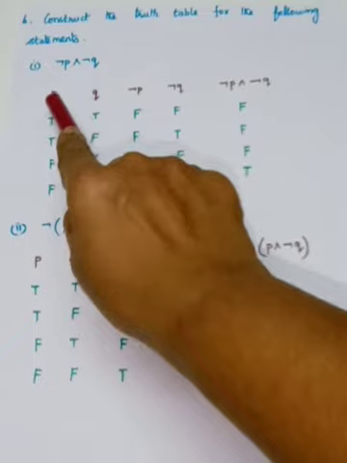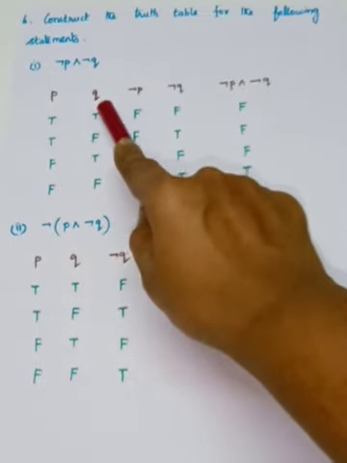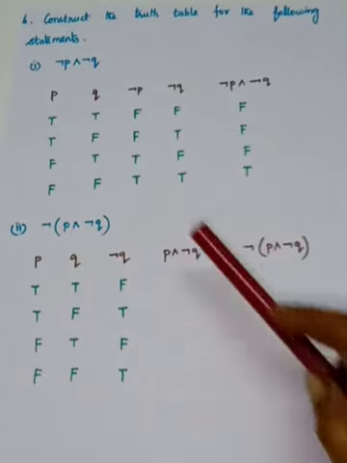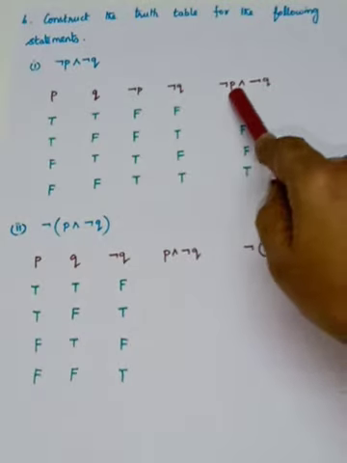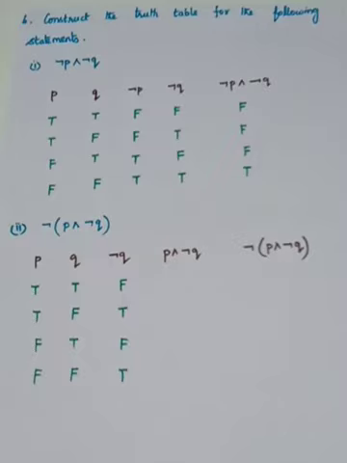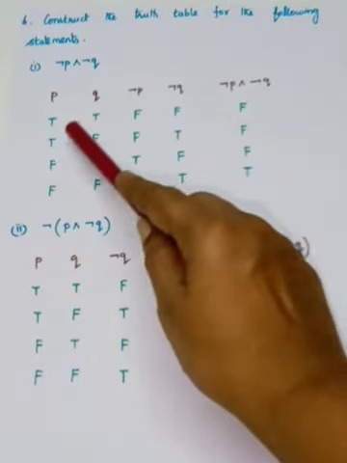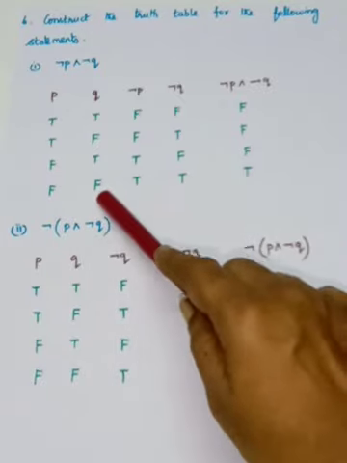Therefore you have to write first the simple statement P. Next you have to write Q. Next it has to be split as a simple statement: negation P, negation Q, and the last one, negation P and negation Q. Okay, so see that two simple statements. So therefore you have to write true, true, true, false, false, true, false, false. This you have to fill.